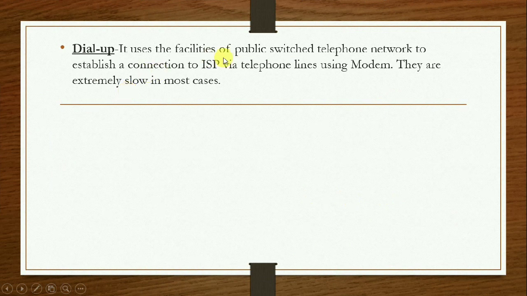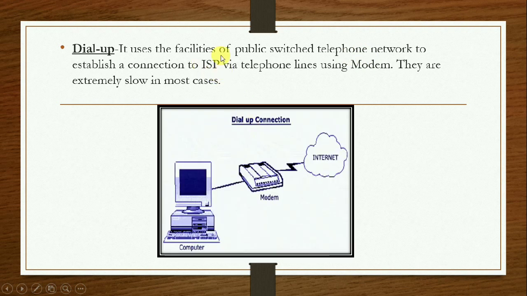Dial up. It uses the facilities of the public switched telephone network to establish a connection to the internet service provider, that is the company which provides the access to the internet via the telephone lines using a modem. They are extremely slow in most cases. Here you can see the computer is being provided the internet connection via modem through the telephone lines.